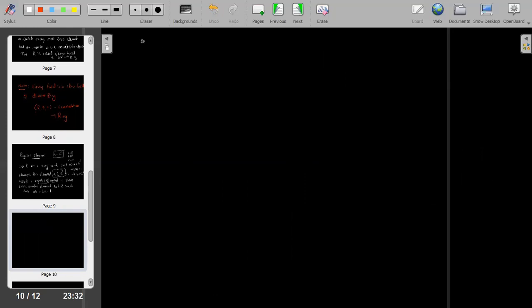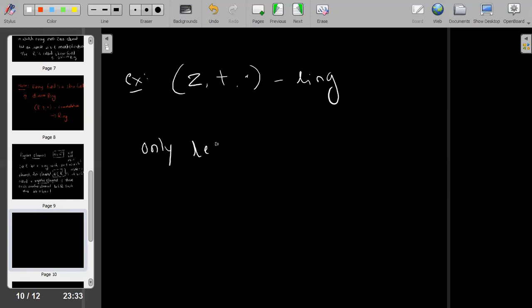Okay, if I consider some examples for regular element, if I consider the set of integers, so this is a ring with integers. Okay, so in this ring, the only regular elements are plus or minus 1.